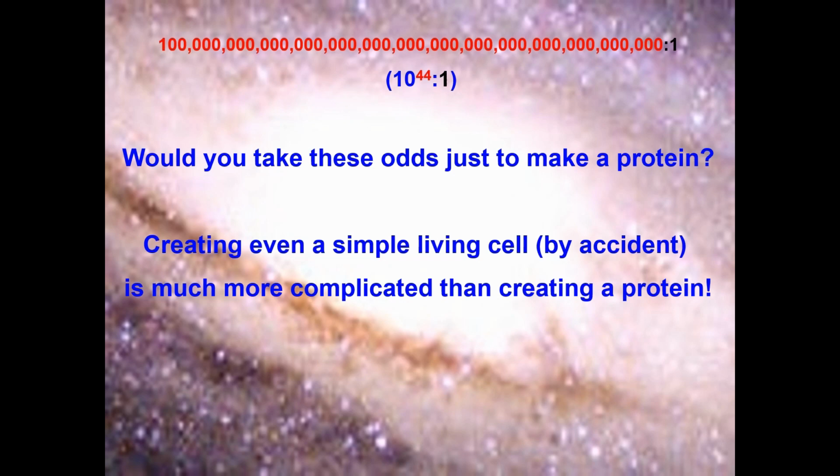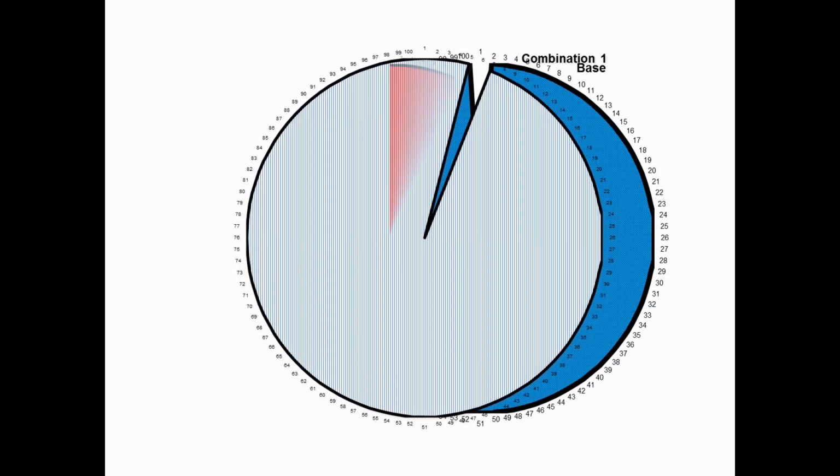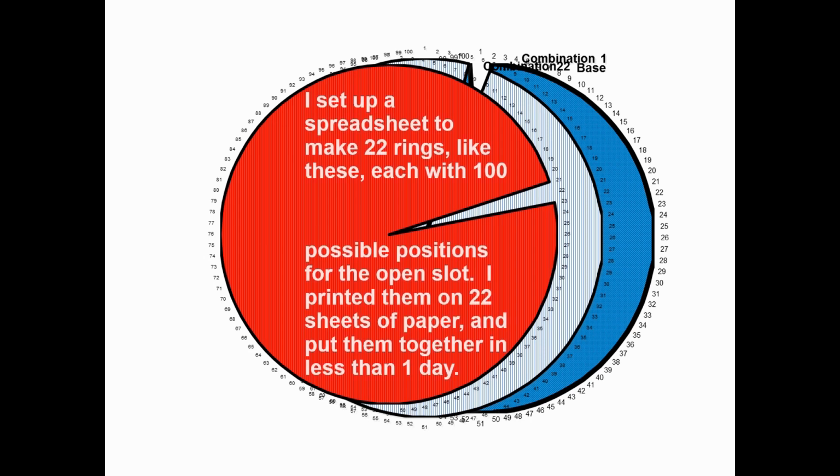Creating even a simple living cell by accident is much more complicated than creating a protein. The next slides show that we can easily invent or create something with 10 to the 44th combinations, although we'd never have time to solve it by dumb luck. There's the base, there's ring 1, 2, and what we did here was set up a spreadsheet to make 22 rings, each with 100 possible positions. This still gives you 10 to the 44th, as 100 to the 22nd power is the same as 10 to the 44th power.